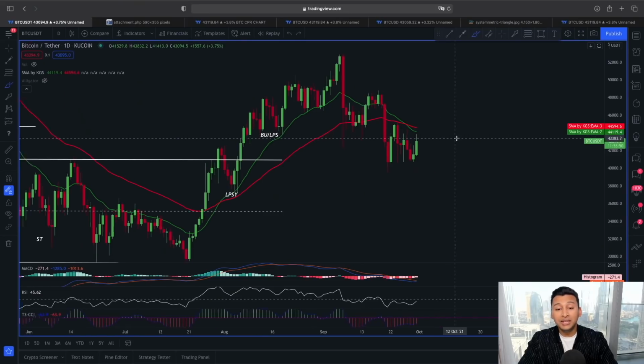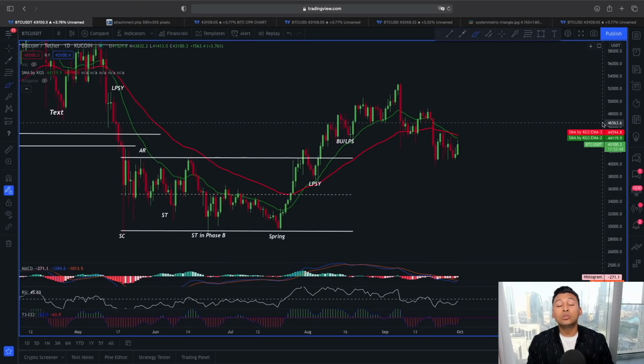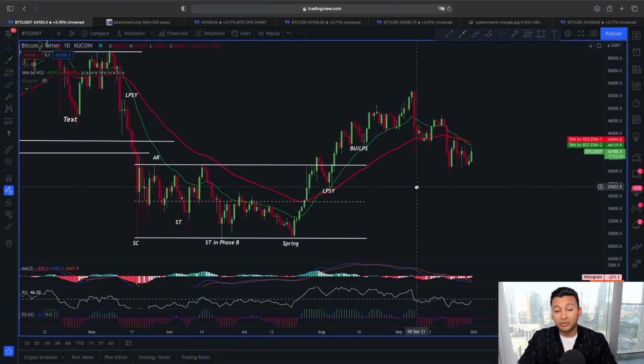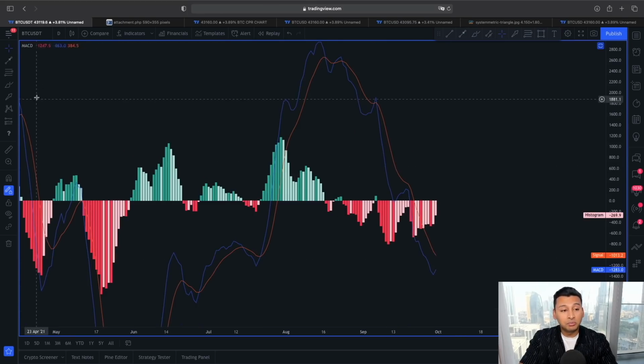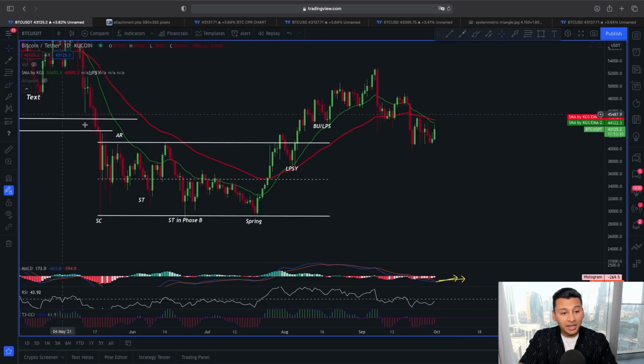resistance. So now in a daily time frame, we can see the price of Bitcoin is still weak, even though we are seeing this impulsive movement type of scenario playing out for Bitcoin. What you have to take into consideration for this actual trend reversal scenario to play out and price also to break here to the upside, we want this MACD to clearly flash a bullish MACD cross, RSI jump above this 50 level, and also the T3 CCI in a positive territory.